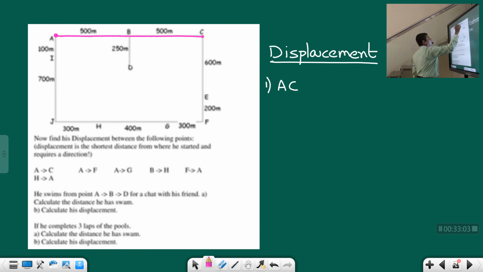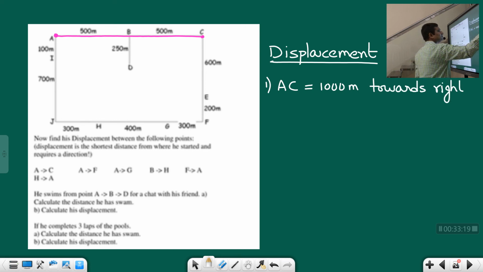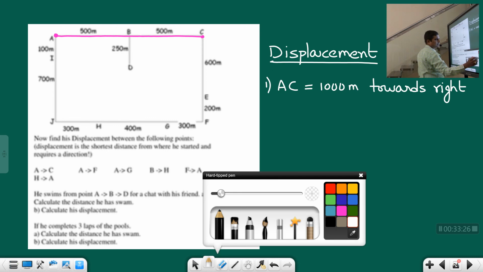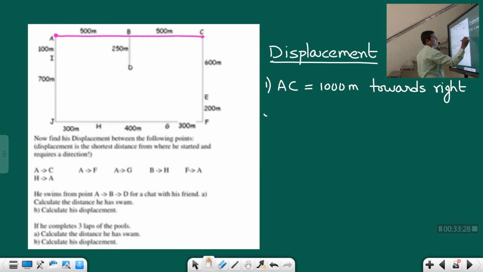From A to C, the displacement is directly 1000, because 500 plus 500 is equal to 1000 meters towards right. Students, we are taking this side as right. Then the next one, students?